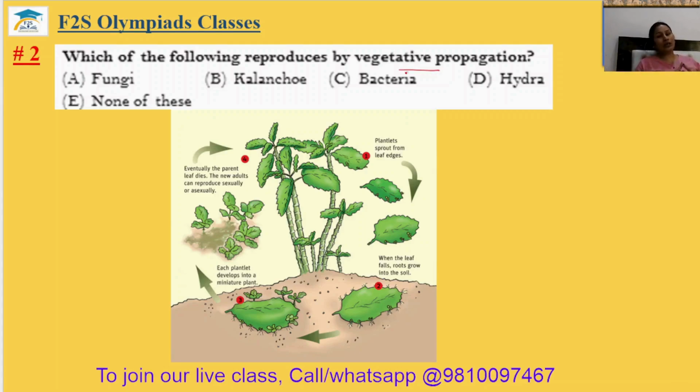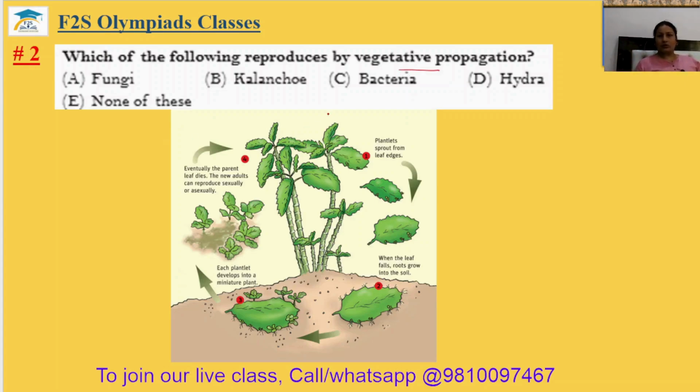There is no pollination, no fertilization. If there is pollination, fertilization, and after that the seed formation, then it is sexual reproduction. And vegetative propagation means when the new plant is grown with the help of leaf, stem, or root, or any other part.